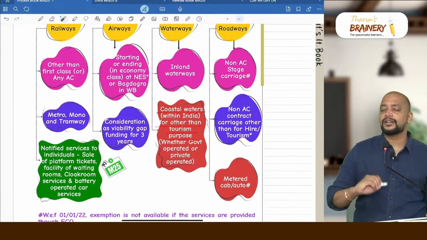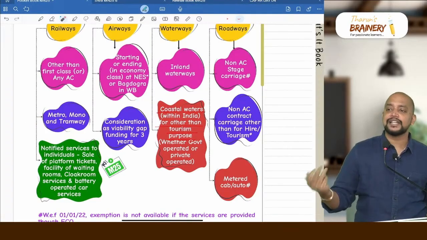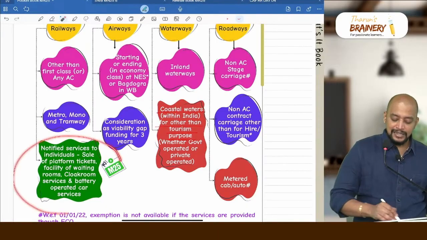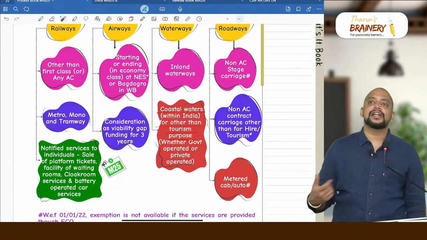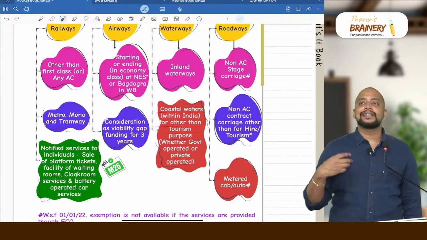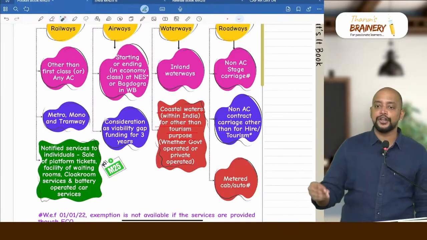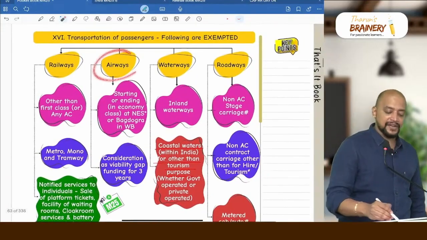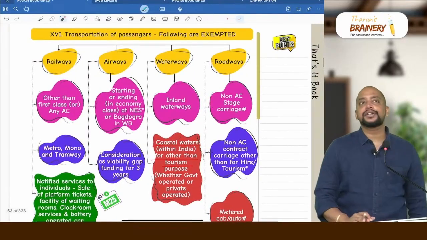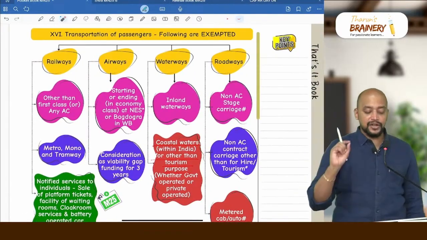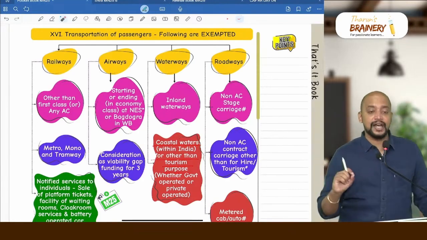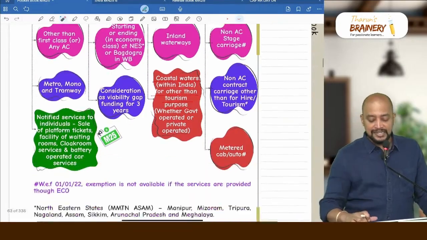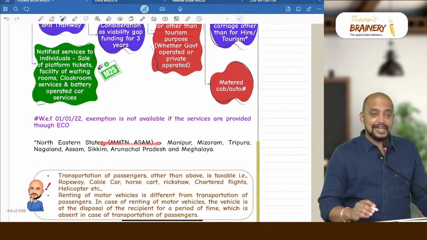Then metro, monorail and tramway are exempted. Of course, that is AC only, but metro, monorail and tramway are always exempted. This we already saw in the context of Indian Railways, that is platform tickets, clock room charges, waiting room charges, or battery operated car services. Then when it comes to airways, if the starting point or ending point of the passenger is in northeastern states or Bagdogra in West Bengal, then it will be exempted. What are those northeastern states? Already we discussed yesterday.